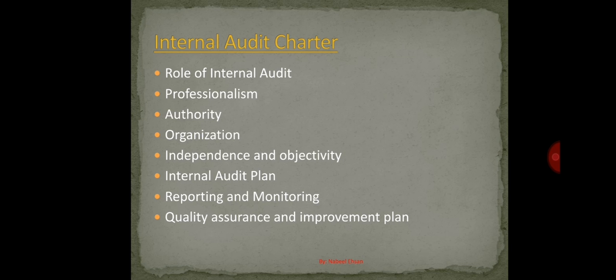In the internal audit charter, the chief audit executive will mention that the audit department will be preparing a yearly or half yearly or quarterly audit plan based on the risk assessment results from the risk management function or the internal audit department's own risk assessment, and the department will be doing the audit based on the audit plan. This audit plan needs to be approved by the audit committee members as well.